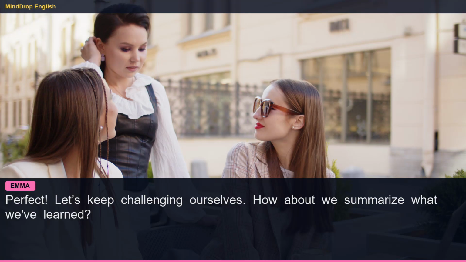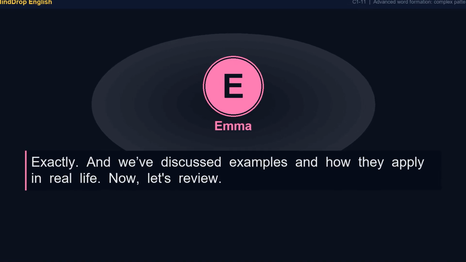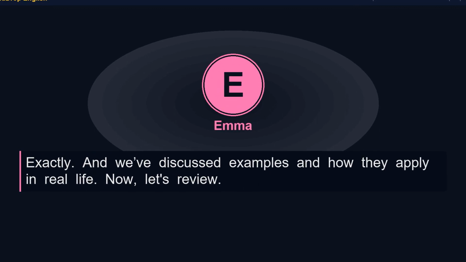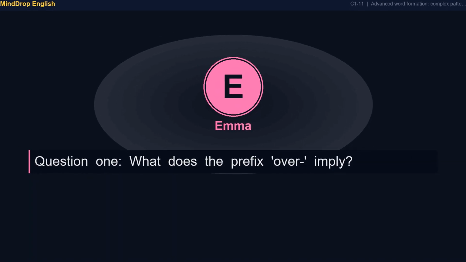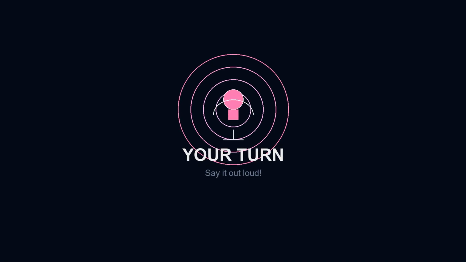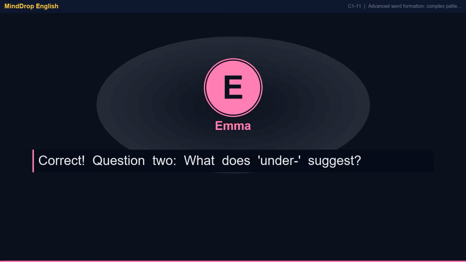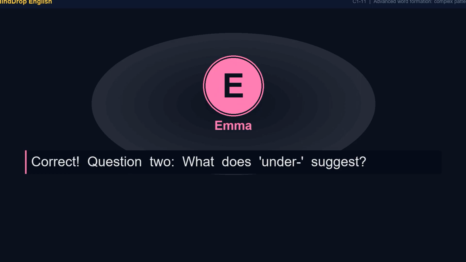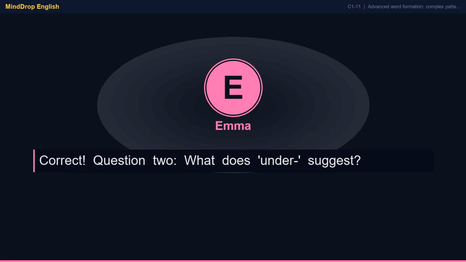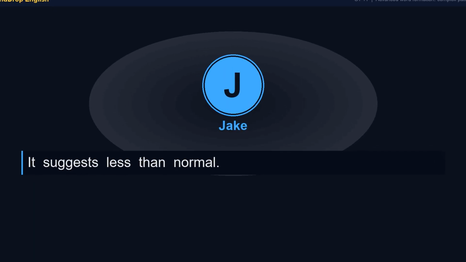How about we summarize what we've learned? Sure, we've explored advanced prefixes and their meanings, right? Exactly. And we've discussed examples and how they apply in real life. Now, let's review. Question 1. What does the prefix over imply? It implies excess or above normal. Correct. Question 2. What does under suggest? It suggests less than normal.